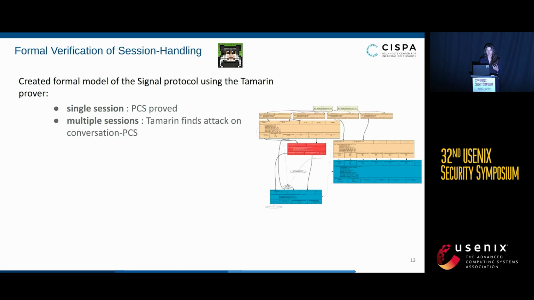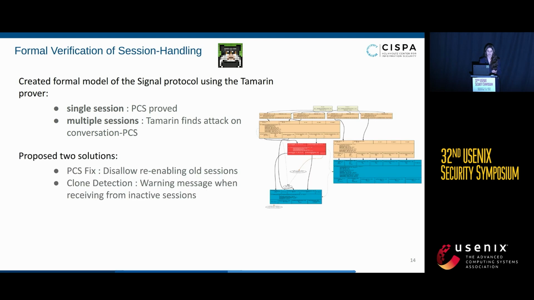And then in addition to it, we added the Sesame layer, where Tamarin is now able to rediscover the attack that we saw previously. From the graph here, the 2 blue boxes are meant to represent that the attacker and the honest user can now have 2 distinct, unrelated, independent conversations with the victim's partner. And since there was obviously a violation, we also wanted to provide some fixes.